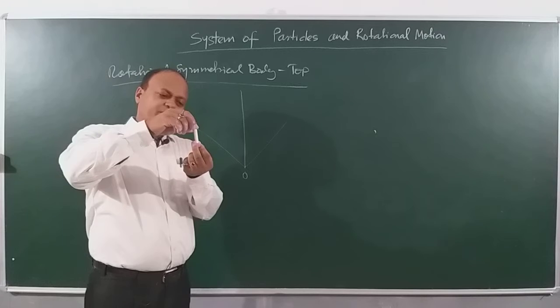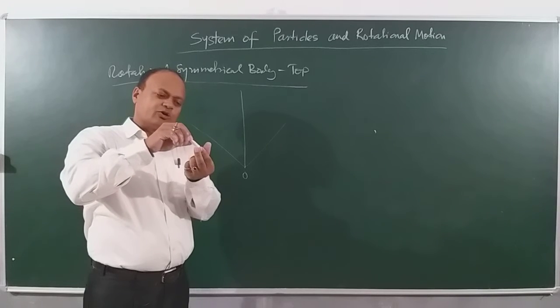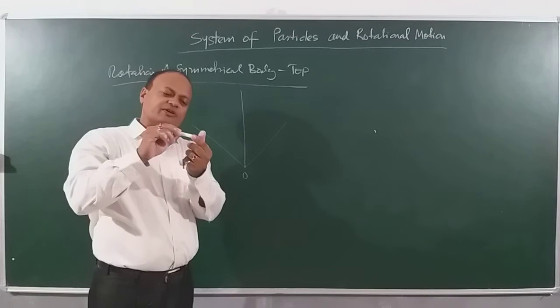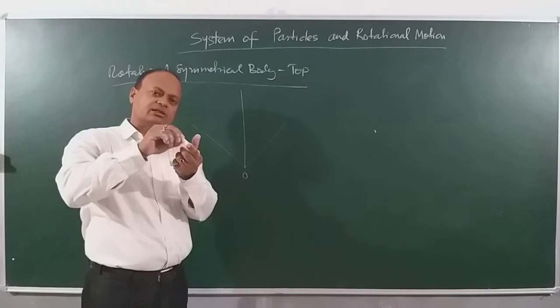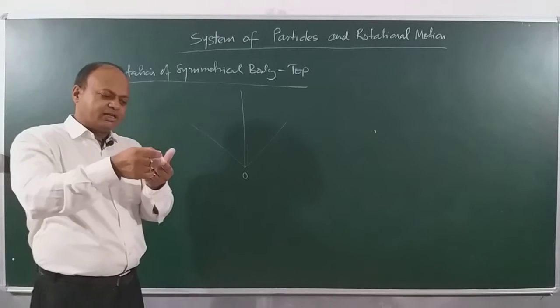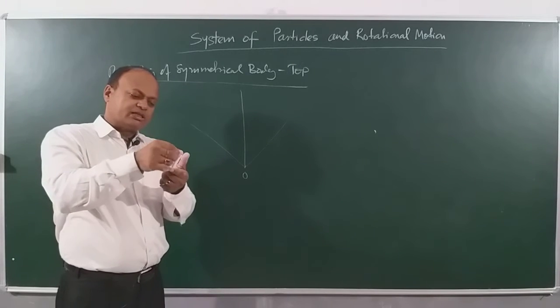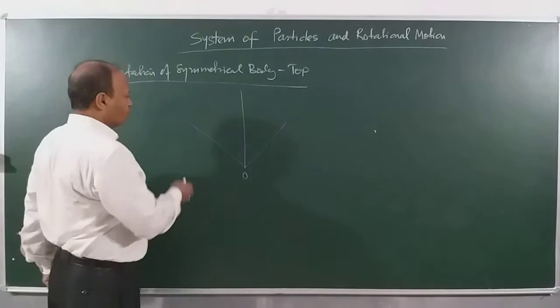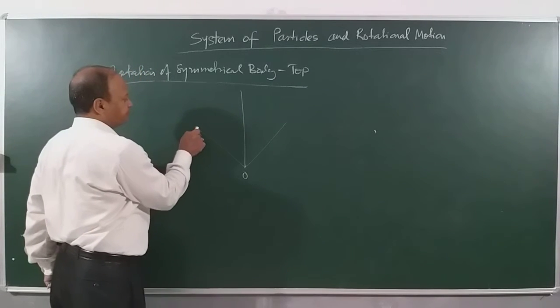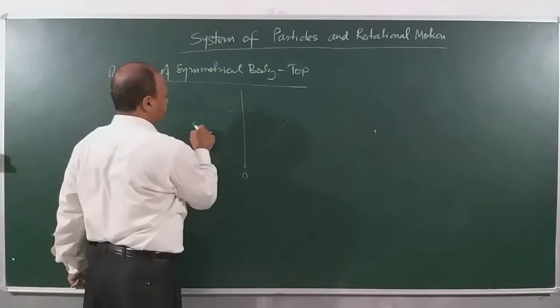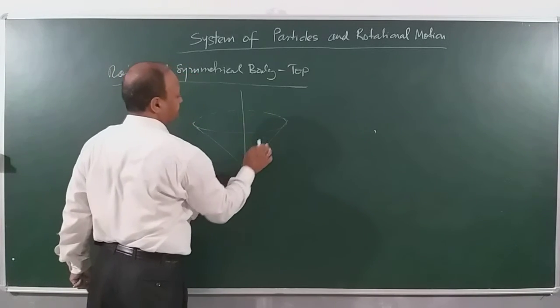Now the axis of the top bends and rotates about the vertical axis. You will notice that this point always remains fixed, like this. Can you imagine? So when it moves, if you see clearly, it is describing a cone like this. And this is the cone along which the axis of the top actually rotates.